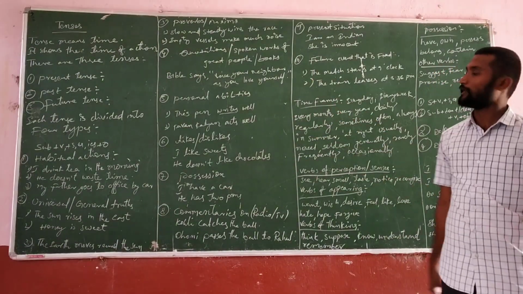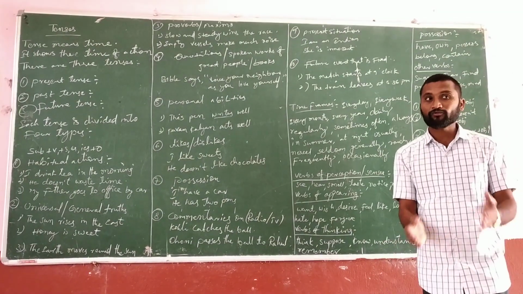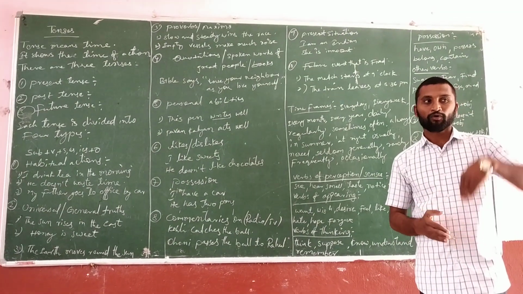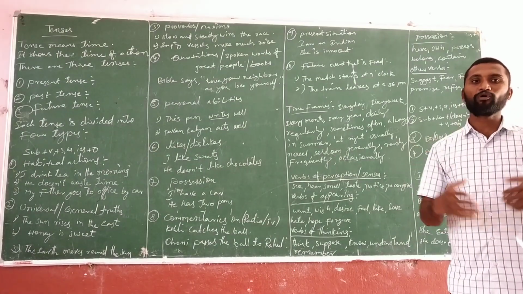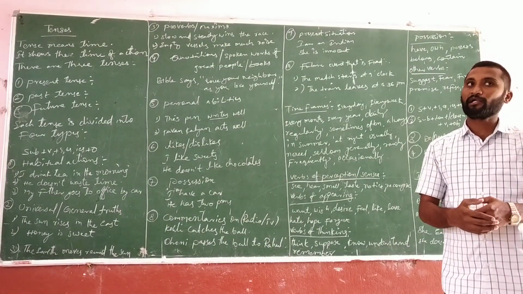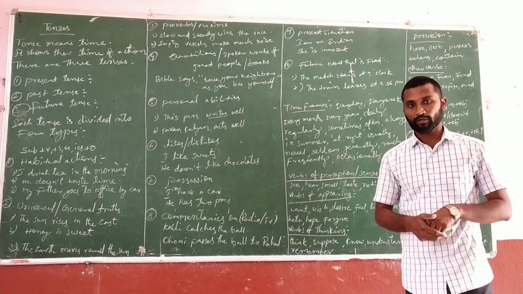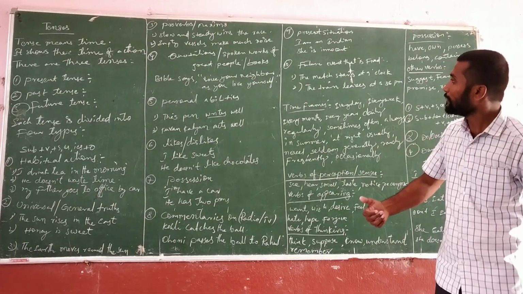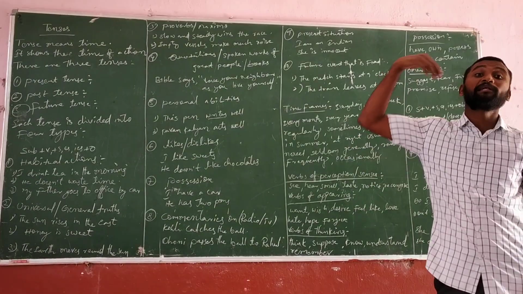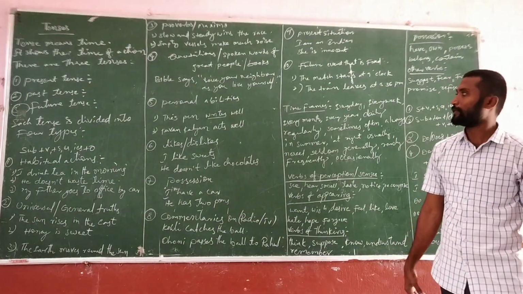And the next one is the future event that is fixed. Sometimes we understand that tomorrow, day after tomorrow, some programs are there. Already some programs are fixed. So if you want to say a future event that is fixed, at that time also you can use the simple present tense.